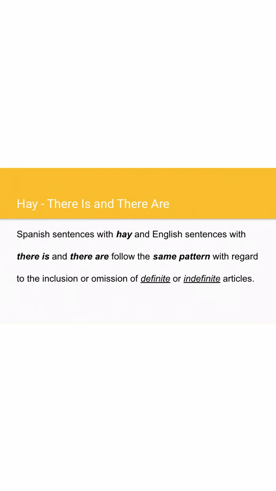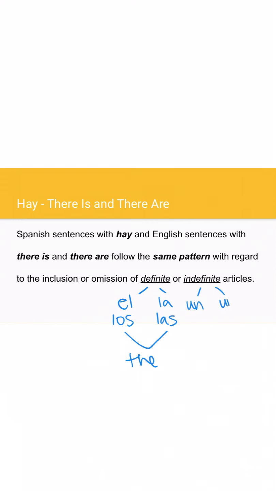So let's refresh really quickly what those are. I hope that we are keeping up with it. Our definite articles, of course, we have el for the singular masculine and la for the feminine singular. We have los for the plural and las for the plural over here. All of these translate to the word "the", right? Now our indefinites give us a little more liberty.